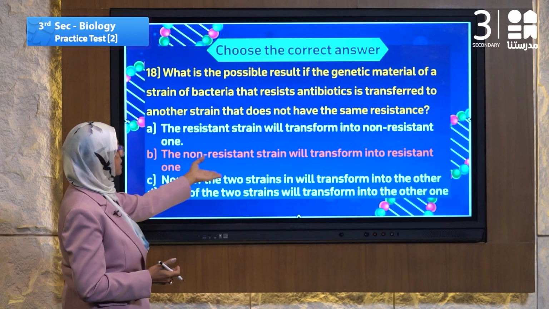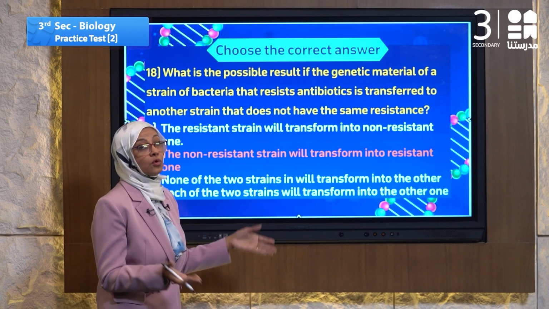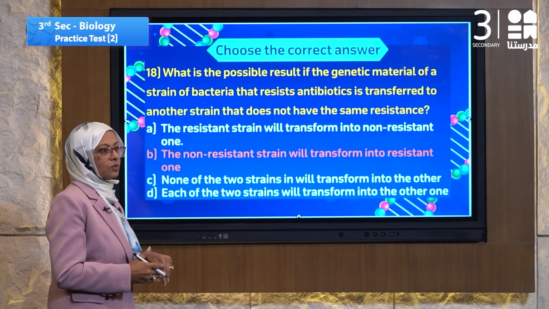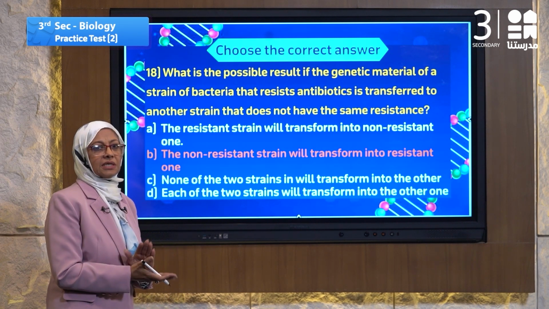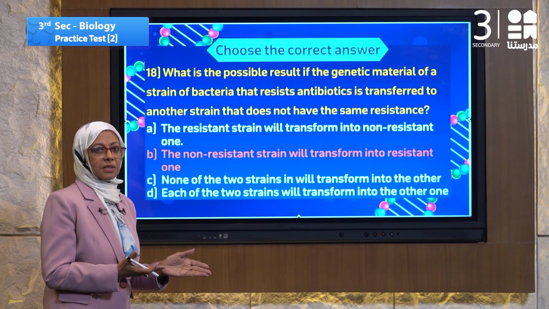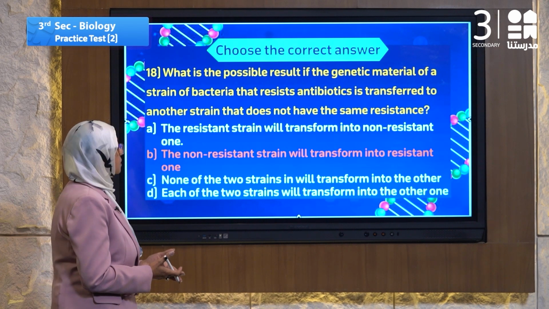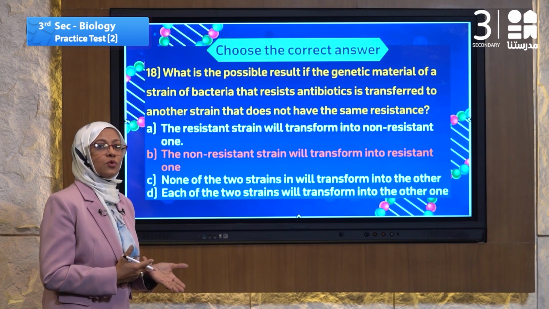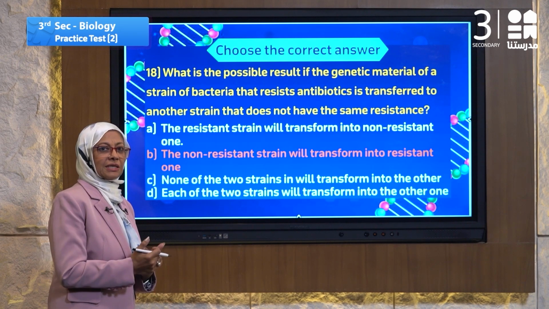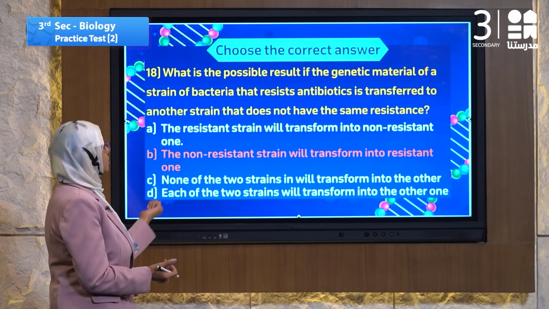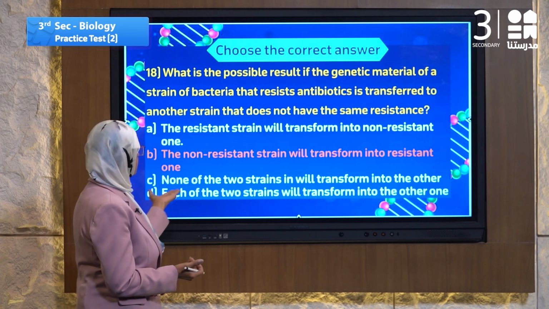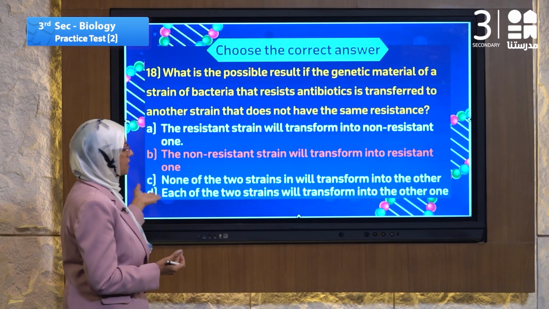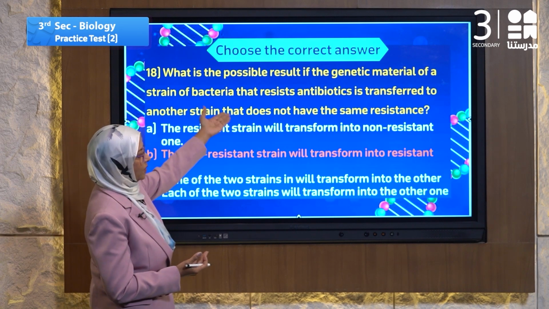B, the non-resistant one will transform into a resistant one. So we decide to not take any antibiotic anytime at first. We will go to the natural immunity before we go to get any antibiotic because of this. So the answer, the non-resistant strain will transform into a resistant one, resistant to antibiotic.